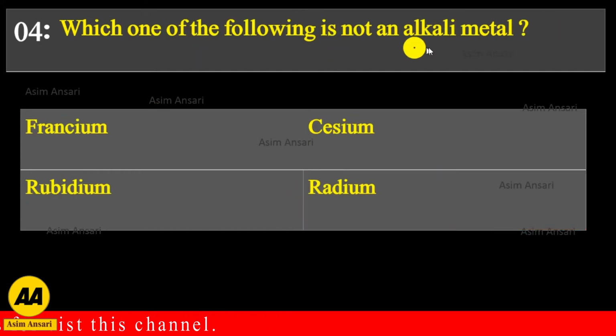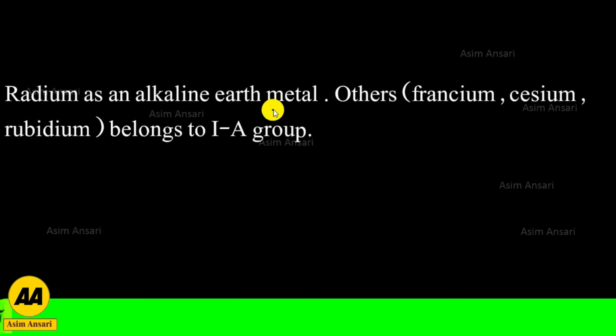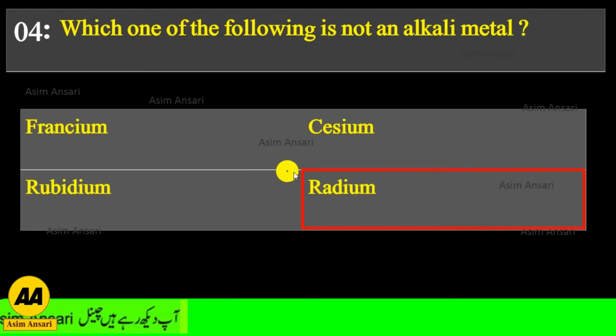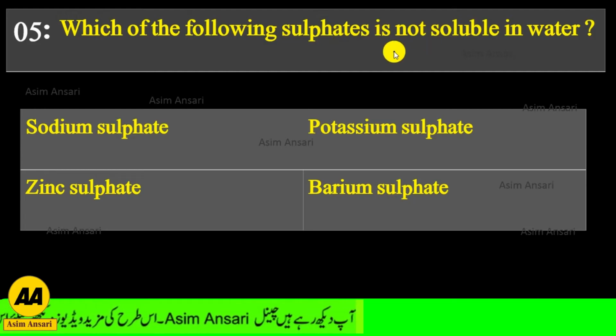Next, which one of the following is not an alkali metal? Francium, cesium, rubidium or radium. Radium is an alkaline earth metal. Francium, cesium and rubidium belong to group 1A. So the exact answer is radium. Radium is not an alkali metal.